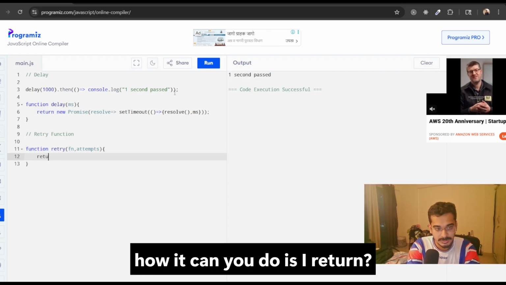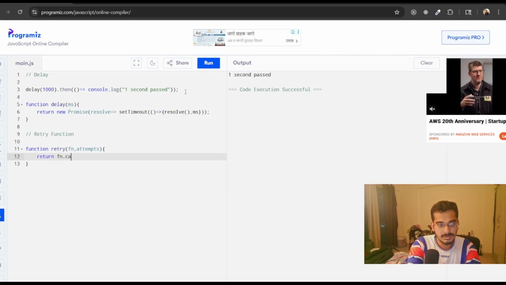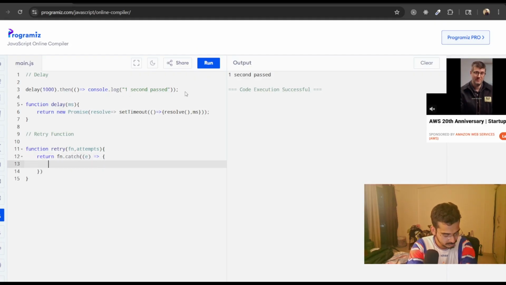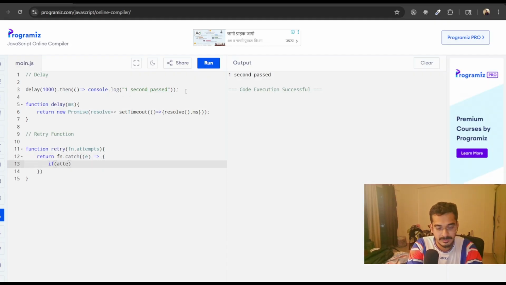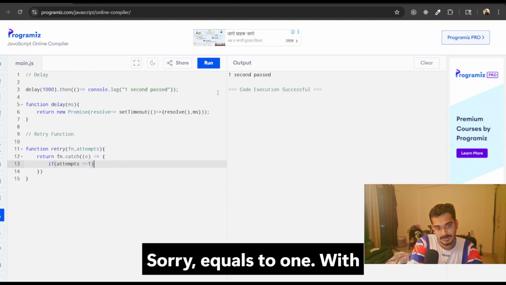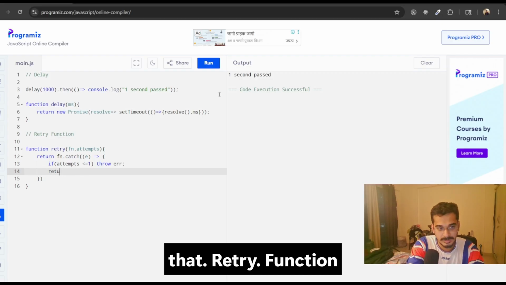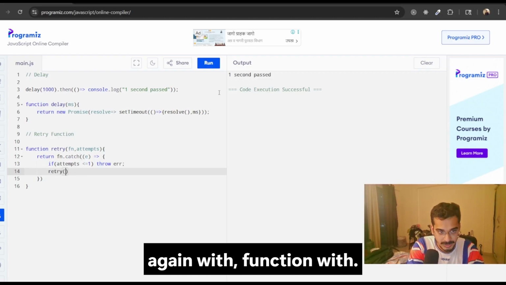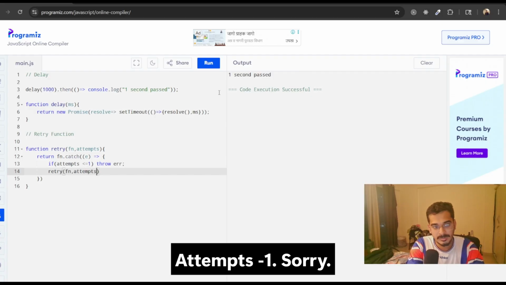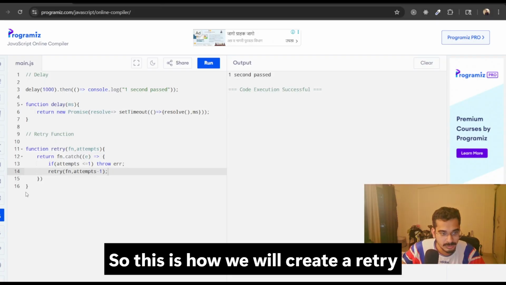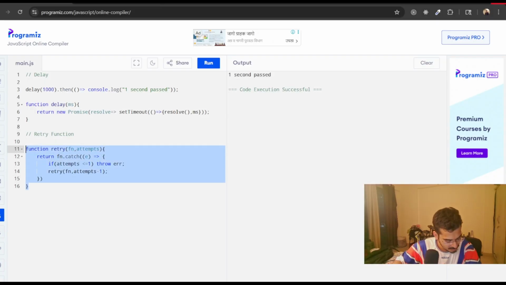How it's going to work is it returns, and now if attempts is less than or equal to 1, we throw the error, otherwise we call the retry function again with the function and attempts minus 1. So this is how we create our retry function as well.